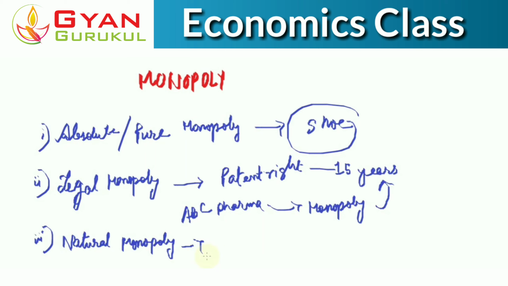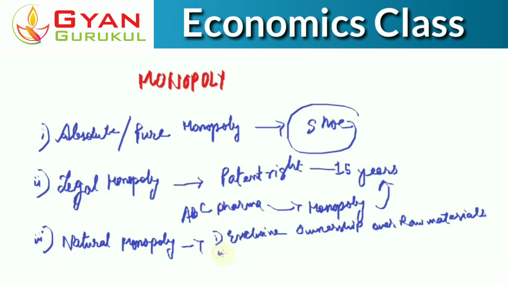Okay, the size of a particular firm is very high, so that only that particular firm can fulfill all the demand in the market. Okay, what could happen? See, three things I have told you. One is that because of the exclusive ownership over raw materials, right? Because of exclusive ownership over raw materials.